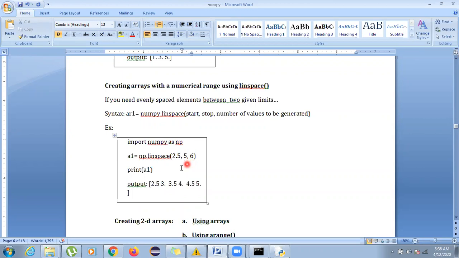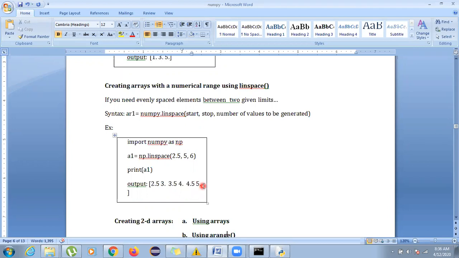Now see, it is 6 values. Since the output is arranged in this way, it is a document form. I have copied it from my IDLE to here. So you are filling it like these are 3. These are not 3 beta. It's 2.5, 3.0, 3.5, 4.0, 4.5 and 5.0. There are 6 values. Do not get confused with this.